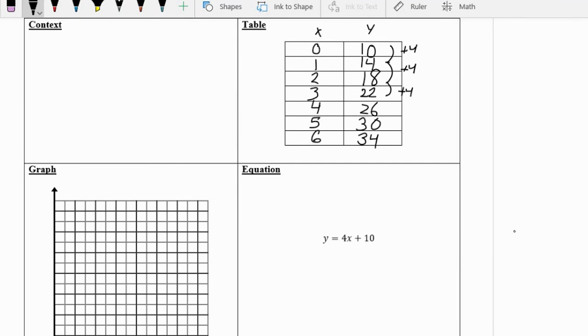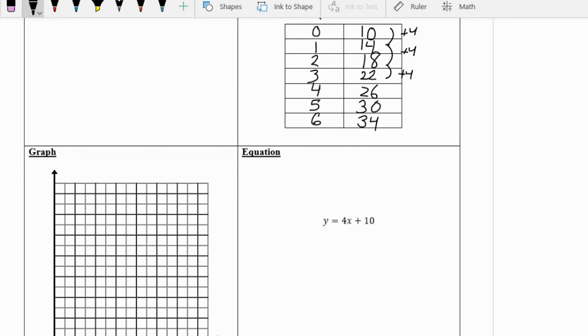All right, let's look at our graph. And actually, I want to come down a little bit. Okay. So at 0, we're going to be up at 10. So 2, 4, 6, 8, 10. That's not really going to work for me, so let's go by 2s. We'll say 10 is right here. Which means that 14, that's 10, 12, 14, is going to be here. 18 is going to be here. 22, 26, 30.